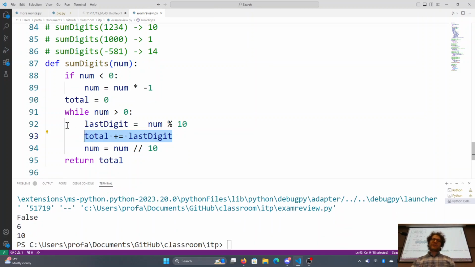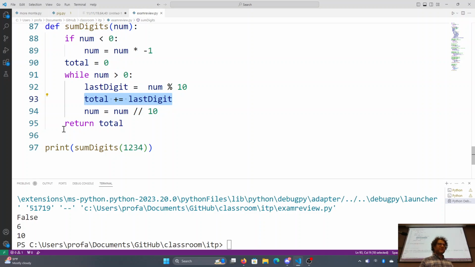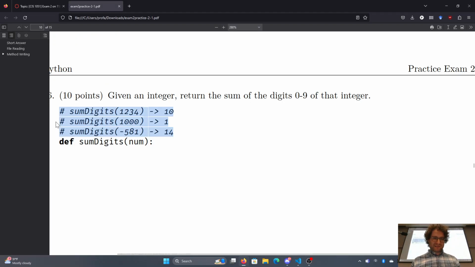But again, for this kind of operation, efficiency is not really what we're looking for, and I'm looking more for your problem-solving abilities at the moment. We get into efficiency, and we care about efficiency in later classes.